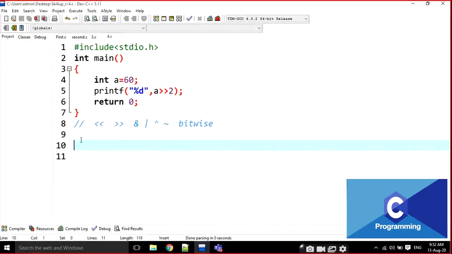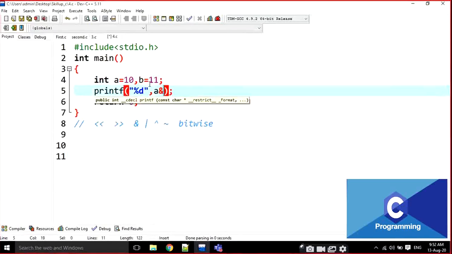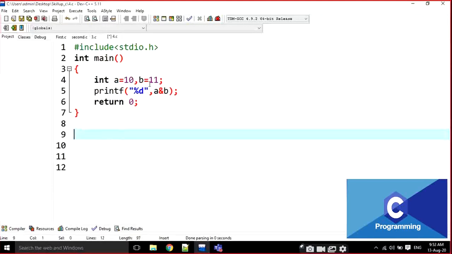And the next one is the bitwise AND operator. For example, I am going to write like this: B is equal to some 11. Here we have to write the binary value for 10 and the binary value for 11.